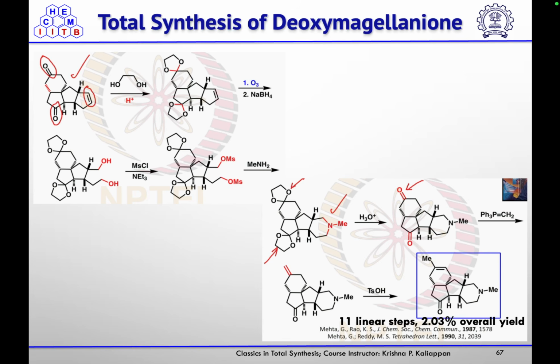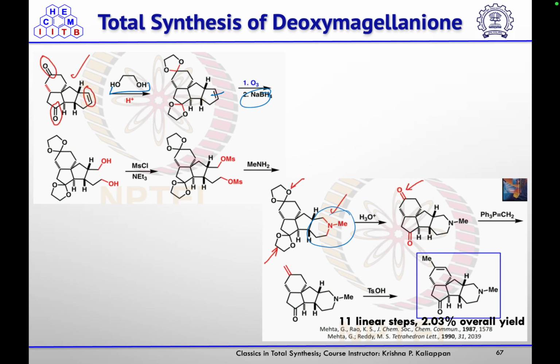Then both the ketones they protected using ethylene glycol, and then ozonolysis of this double bond followed by reduction will give the corresponding diol, which they converted, sorry, both of them they converted into mesylate, and then on treatment with methylamine, one substitution followed by elimination of that mesylate group will give you this six-membered ring.